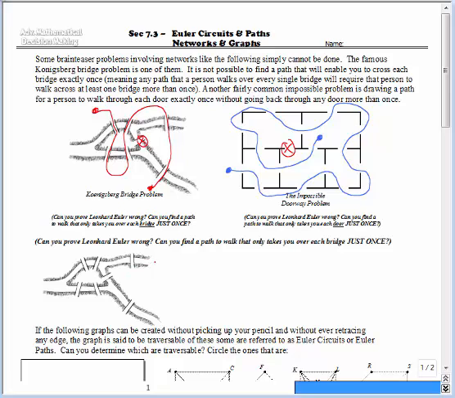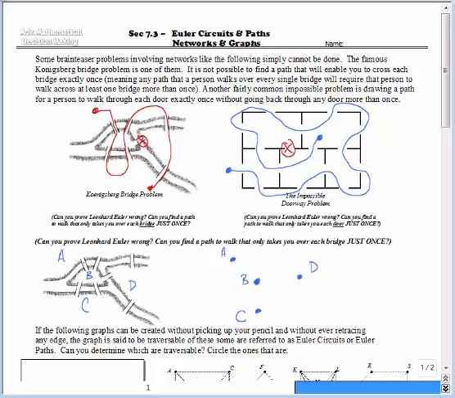If you want, you can try it again, but Euler was the first one to sit down and say that he believed it was impossible to do either one of these. He turned each of these maps into graphs, kind of like we've done before. So let's turn this into a map really quick. Let's call that region A, that region B, that region C, and that region D. In other words, he would call this a vertex A, and let's put B right here, C right there, and D over here. So he recreated this as a graph problem.